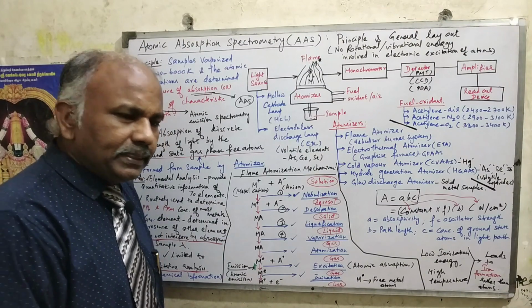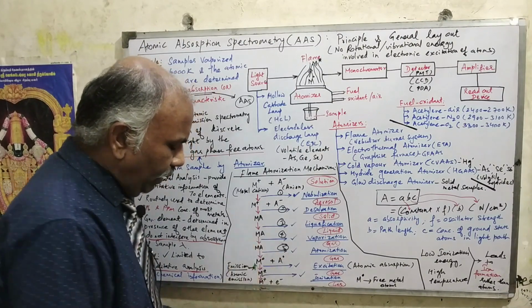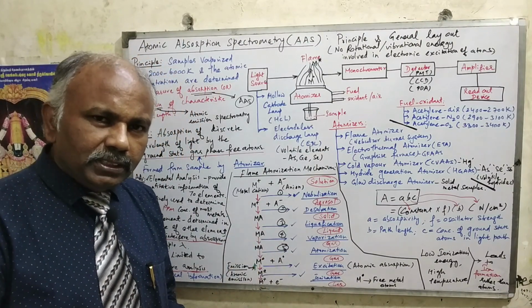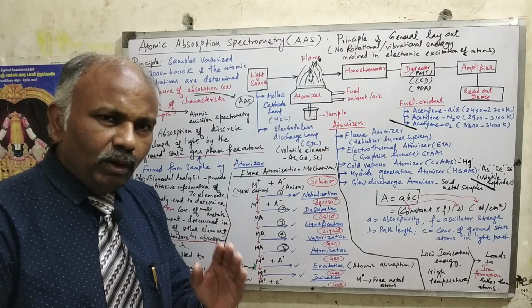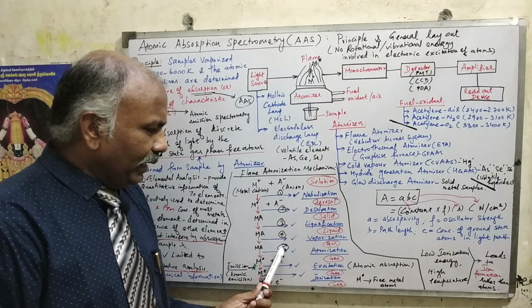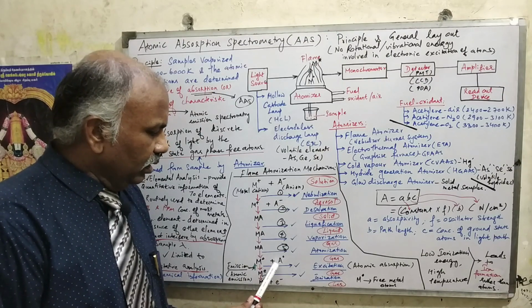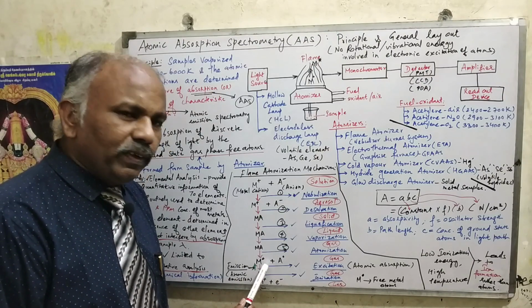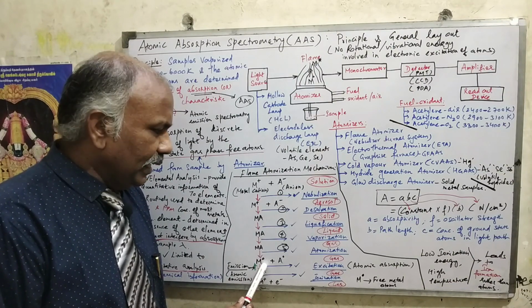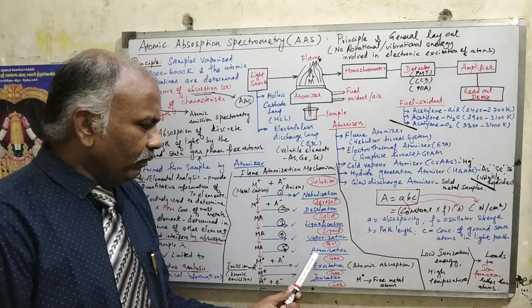The fifth step is atomization. This is a very, very important step. What is the purpose of atomization? To make the atoms exist in the gas phase ground state, right? So in the fifth step, atomization, what will happen? The MA will be converted into M dot plus A dot. M dot is basically called free metal atoms. Free metal atoms in the gas phase, right? So that is the purpose of atomization.